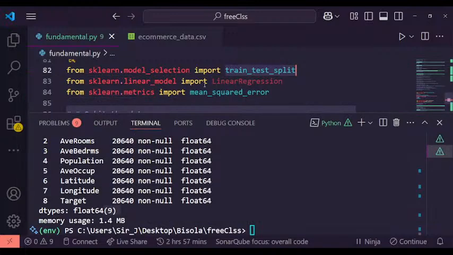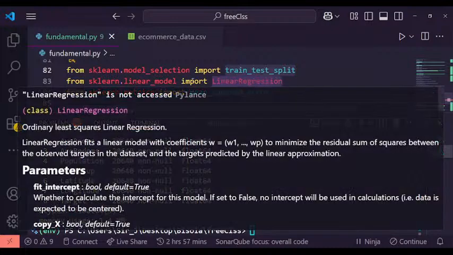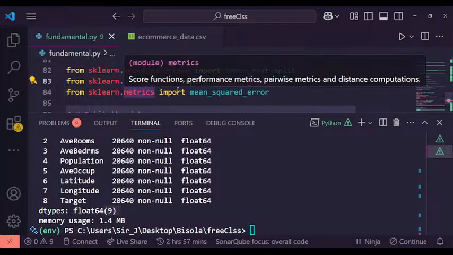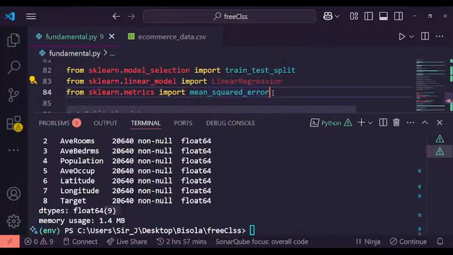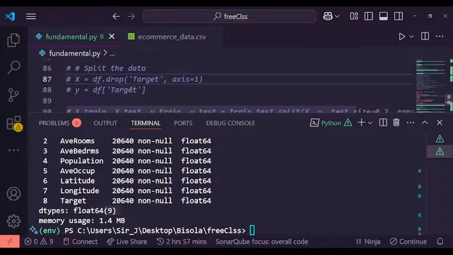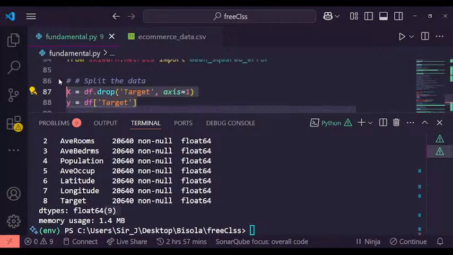Then we have linear_model, from which we are importing LinearRegression. Then from metrics, we are importing mean_squared_error. When you build a model, you need to test whether it is accurate or not, and you will keep testing, so you will need the mean squared error so that you can test. Now from there we will need to split the data into X and y.